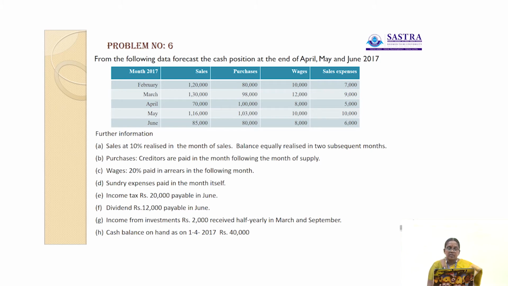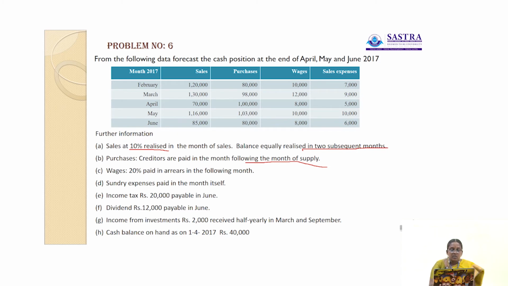Here is further information: sales, 10% realized in the month of sales, balance equally realized in 2 subsequent months. That is, 10% realized in the month of sales, balance equally realized in 2 subsequent months. Then purchases, creditors are allowed in the month following the month of supply.